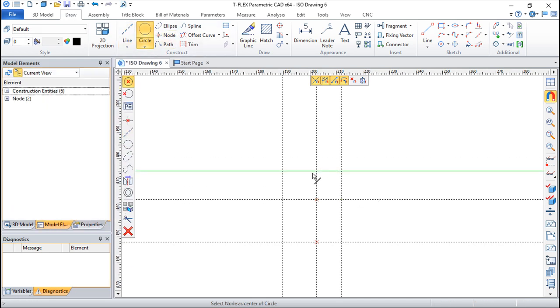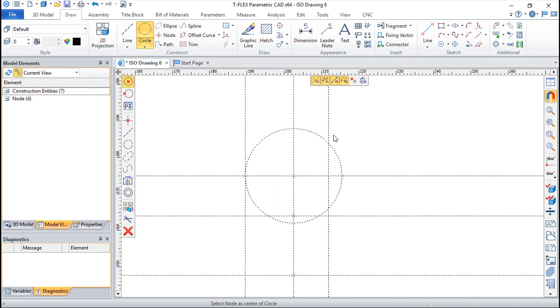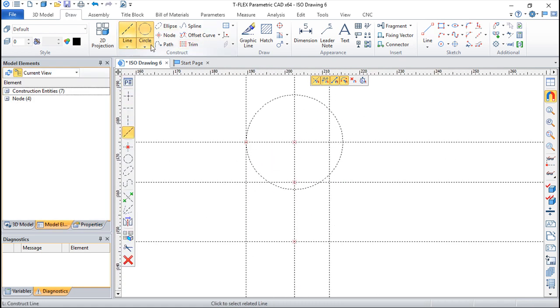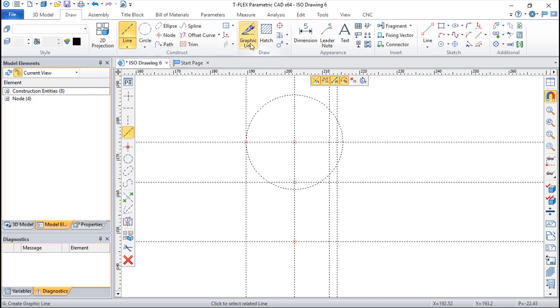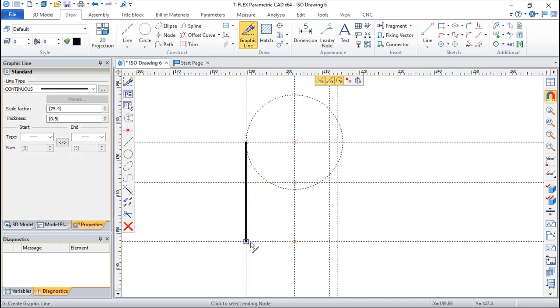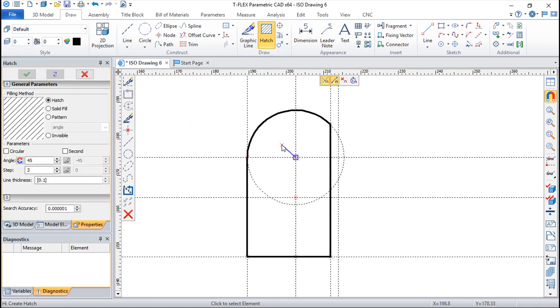Okay, now a circle. Okay, something like this, and one more line from here to here. So some graphical ones, for example, something like this, and creating some automatic hatch.